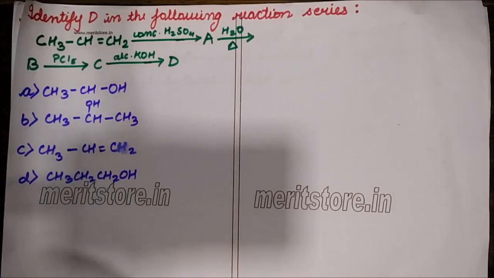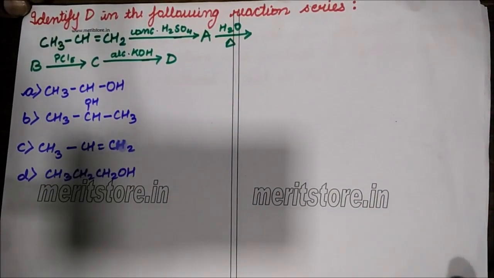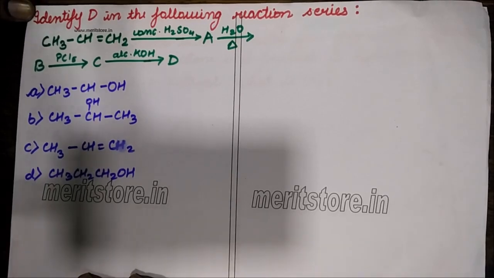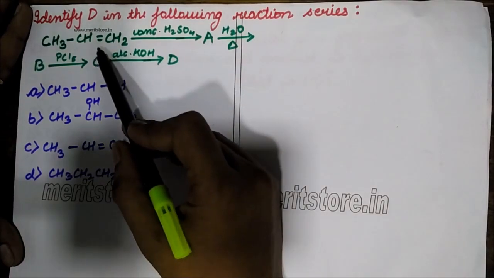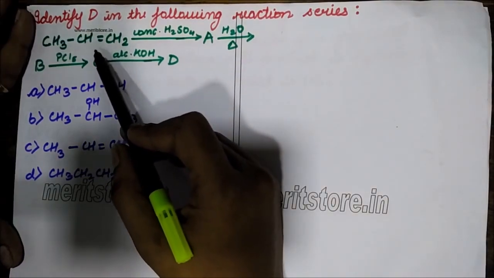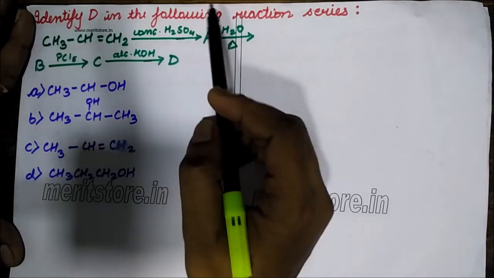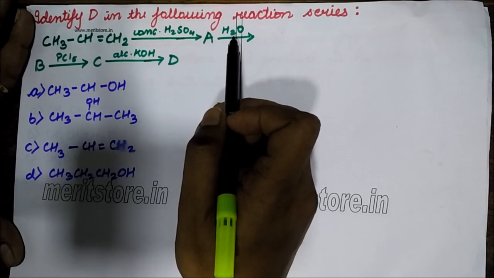So we're going to do some MCQs based on the chapter alcohol, phenols and ether. So let's look at this question. It says, identify D in the following reaction. Okay. First, what is happening? It's an alkene. It's a propene. Propene is reacting with concentrated sulfuric acid and then it is undergoing hydrolysis in the presence of water.